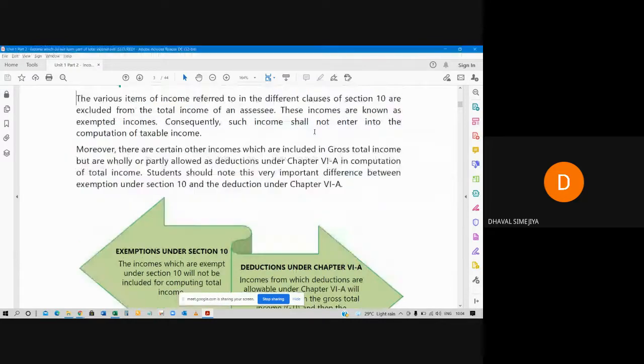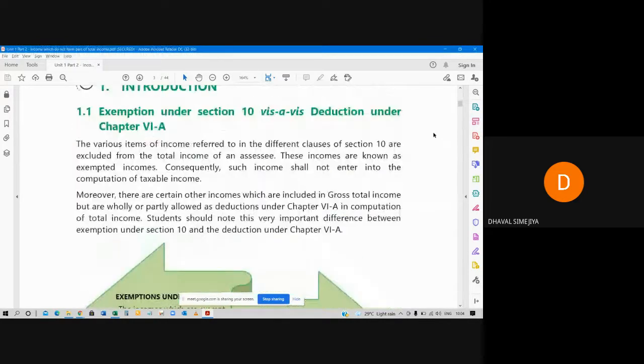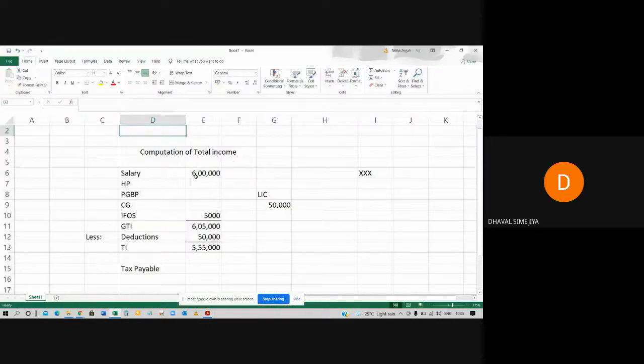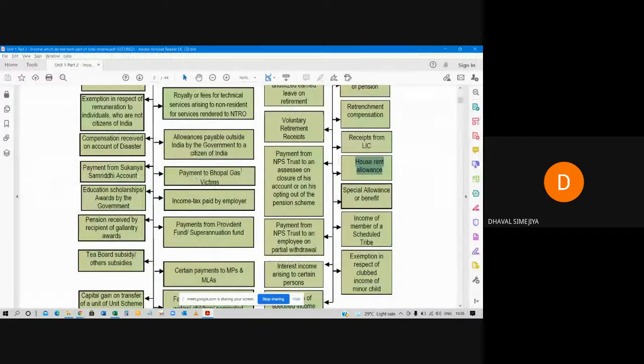So HRA, house rent allowance. House rent allowance is received by the employee from the employer. It is one type of income, but it will be added first of all in salaries and then it will be allowed as deduction. It will be allowed as deduction or as exemption also, but they are partly.